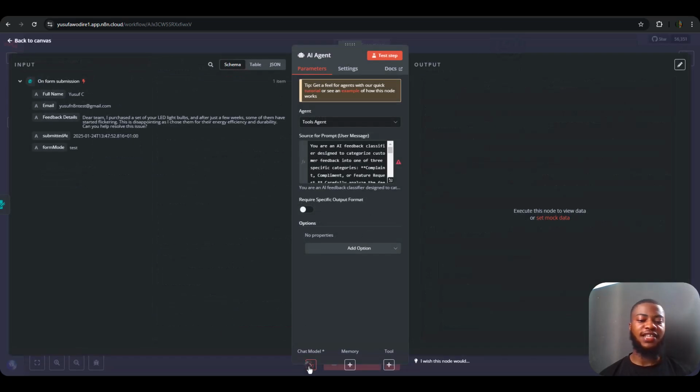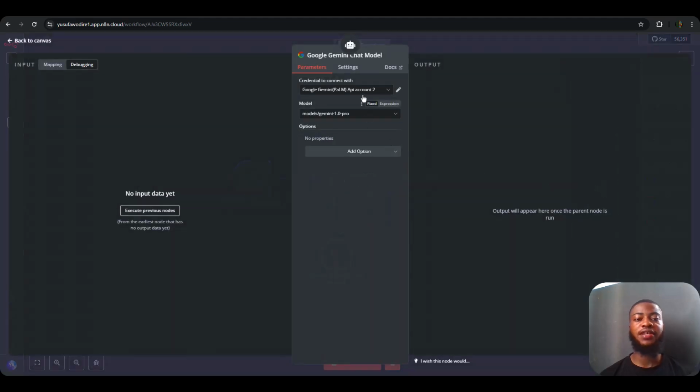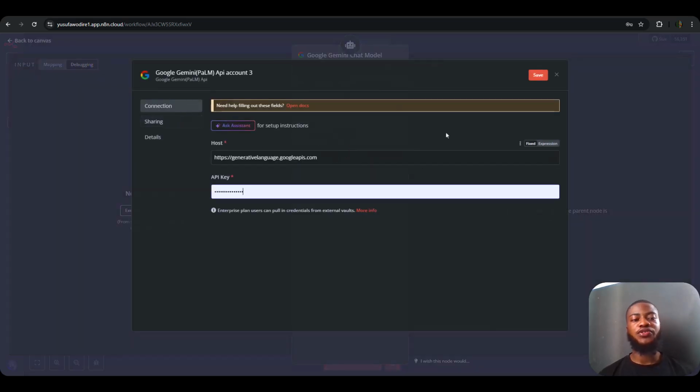Just add a chat model. The function of the chat model is for the agents to reason. So for the chat model, I'm going to be going with Google Gemini. I already set up my credential, but if you want to set up your credential, you just click on this and it will show this window. Then you go ahead and copy your API key. To get a Google Gemini API key is very simple.